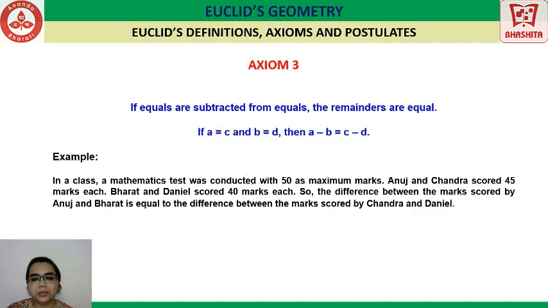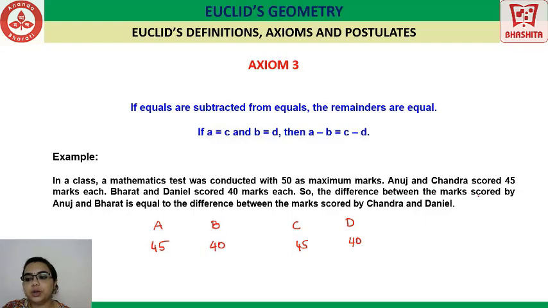In a class, a mathematics test was conducted with 50 as maximum marks. Anuj and Chandra scored 45 marks each. Bharat and Daniel scored 40 marks each. So the difference between the marks scored by Anuj and Bharat is equal to the difference between the marks scored by Chandra and Daniel. Let the marks by Anuj be A, Chandra be C, Bharat be B, and Daniel be D. Anuj and Chandra scored 45 marks each. Bharat and Daniel scored 40 marks each.